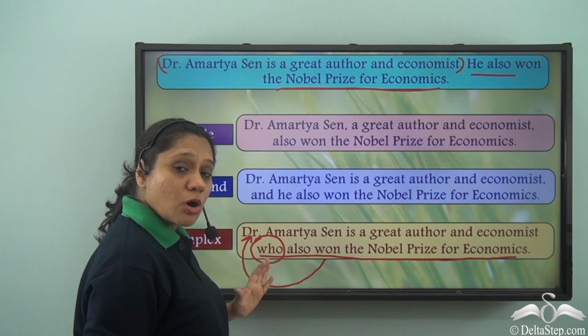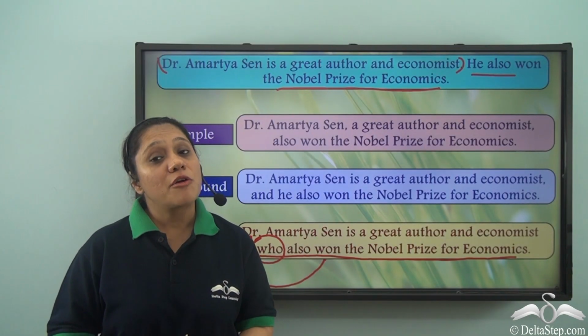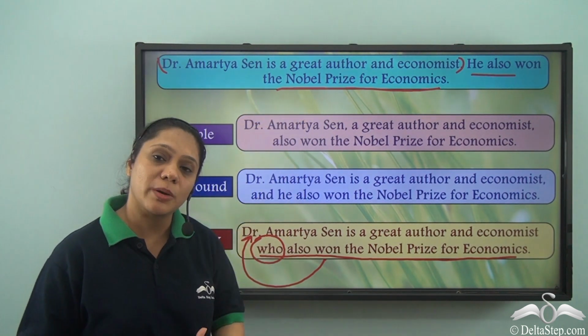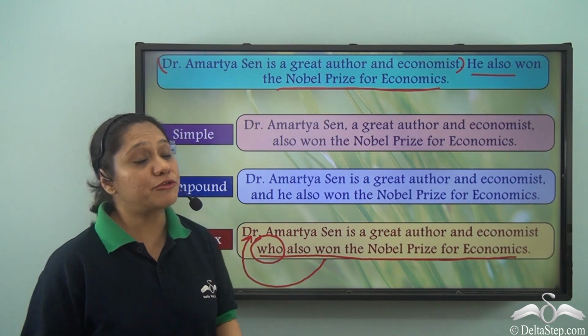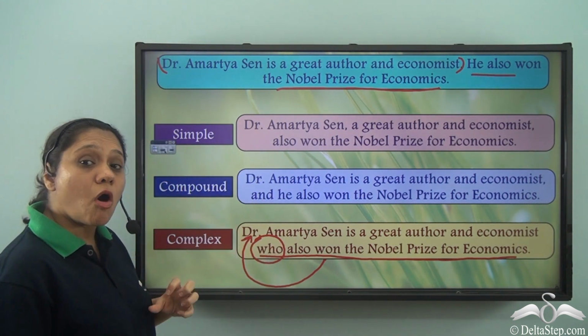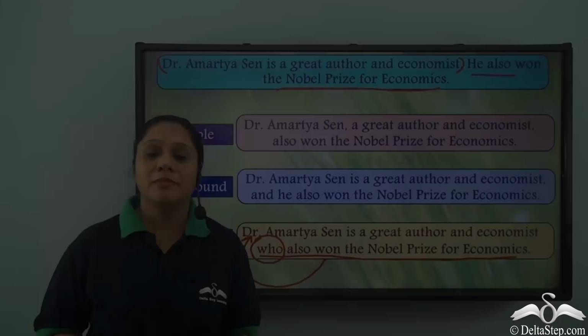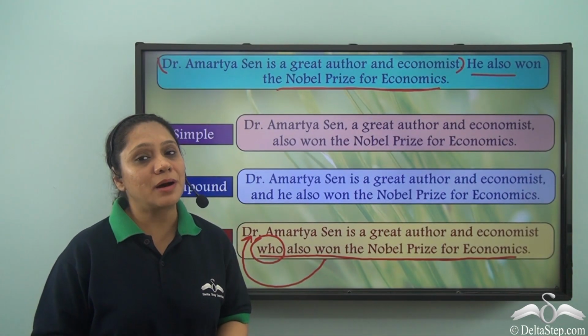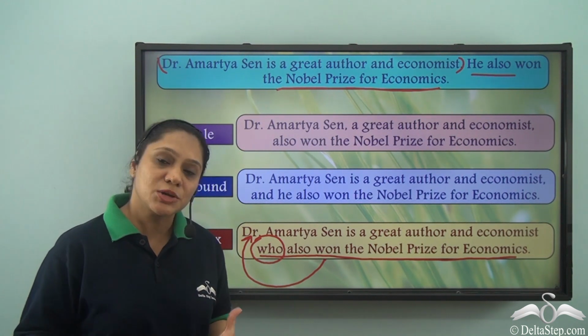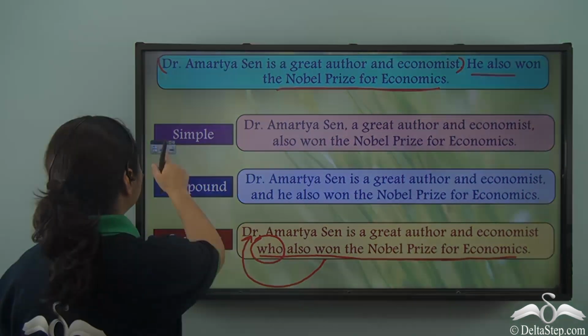Amartya Sen. So, this is an adjective clause. So, what do we see? We see that the same two simple sentences can be joined in various ways. We can form a new simple sentence or a new compound sentence or a new complex sentence. Having said that, remember that it is not possible with every sentence. Now, let us quickly do some exercises.